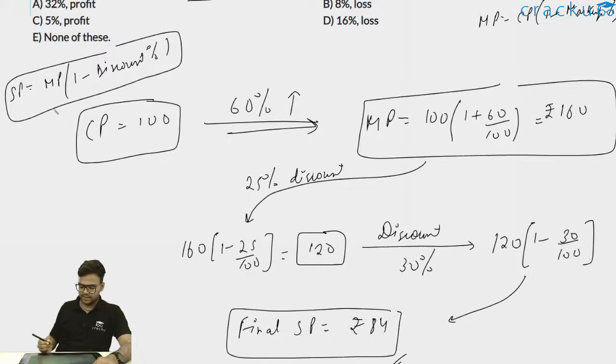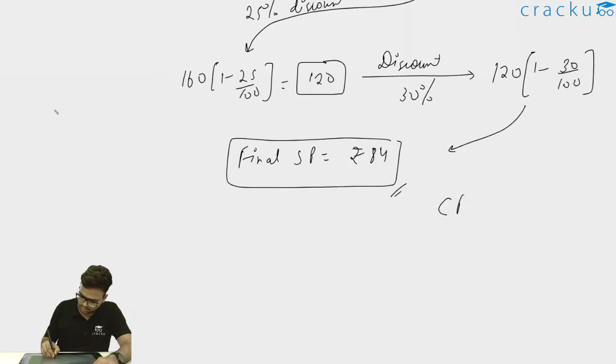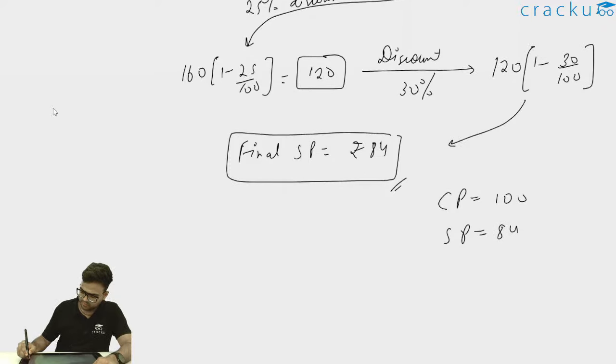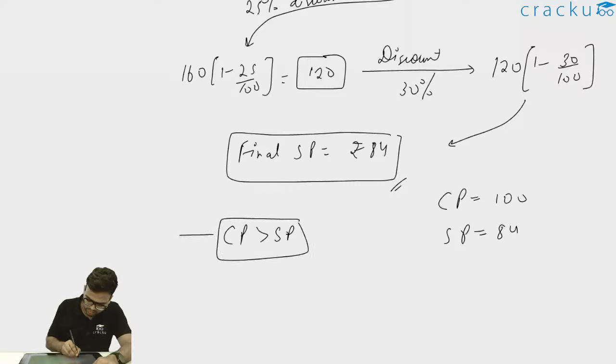So this is my final selling price and this was my cost price. My cost price was 100 and my selling price is 84. Thus, firstly, I can see cost price is greater than selling price. So I can conclude that there will be a loss.